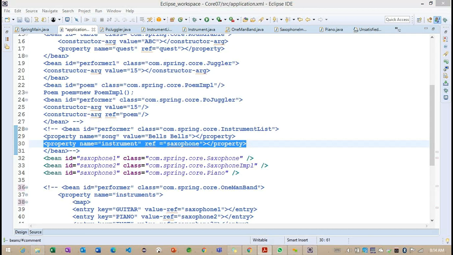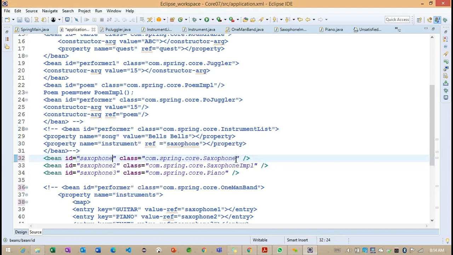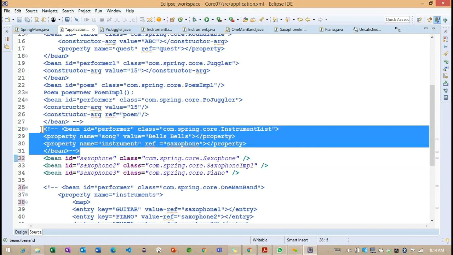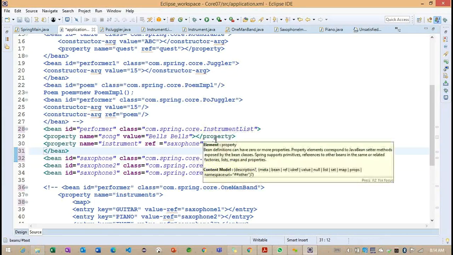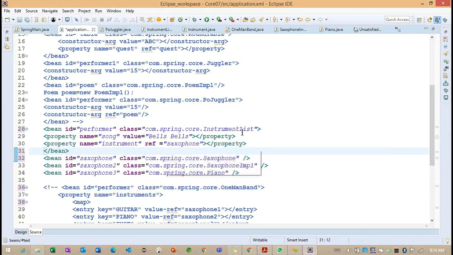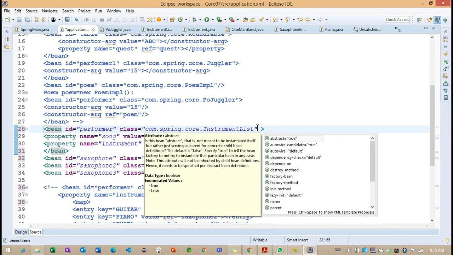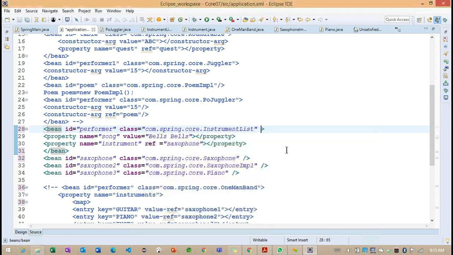To work on this autowire, we need saxophone, and we enable this particular section of code. Now after the class, if you press Ctrl+Space, we are going to have autowire.